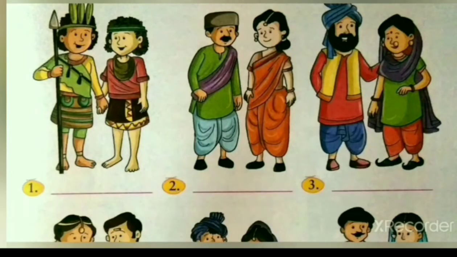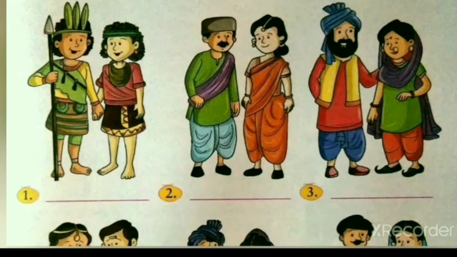In the second picture, we can see the people wearing the traditional dress of Maharashtra. The traditional dress of Maharashtra includes dhoti, kurta and topi for men and 9-yard long sari called Nawari sari for women. We will write in the space given Maharashtra.